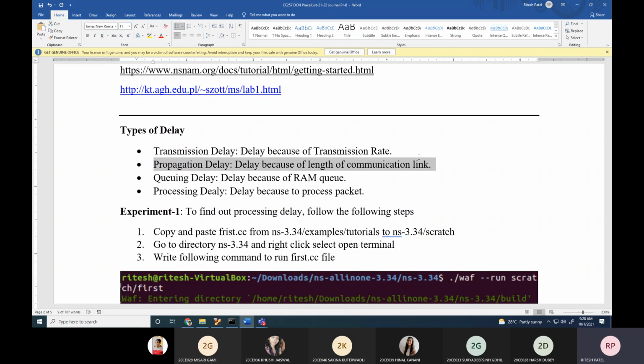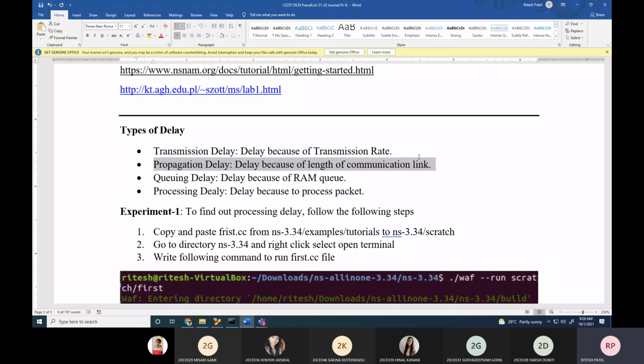Just pay attention to propagation delay. It depends on which parameter and what exactly does it mean? Time taken by a signal to reach from one end to another end. That's all, it's simple. So propagation delay depends on what parameter? Distance. Does it depend on any other parameter?